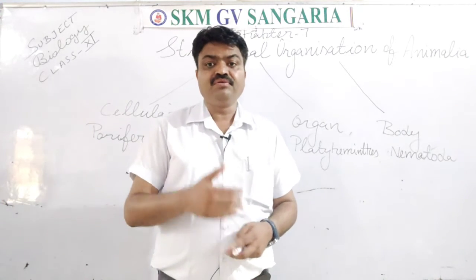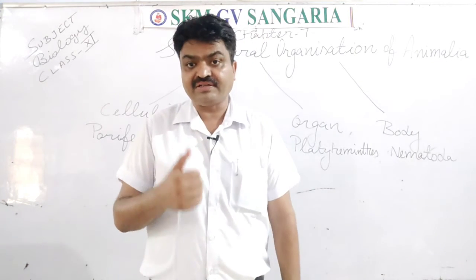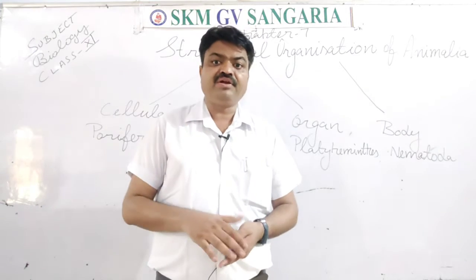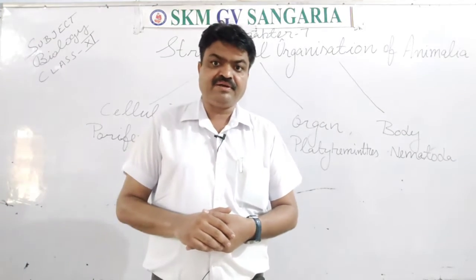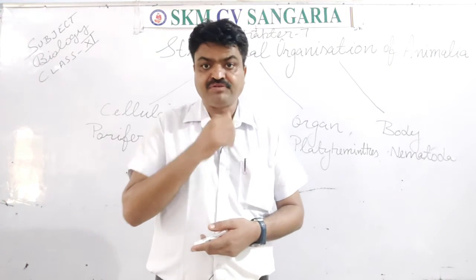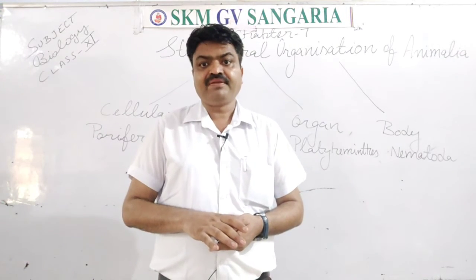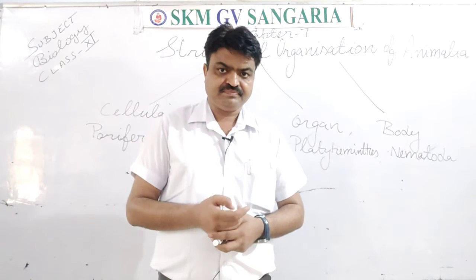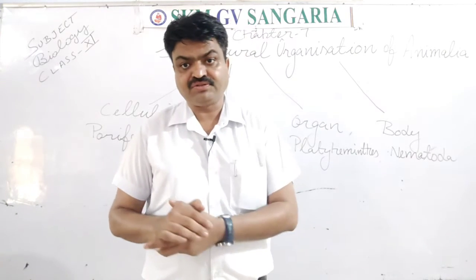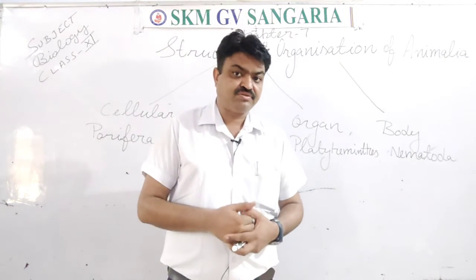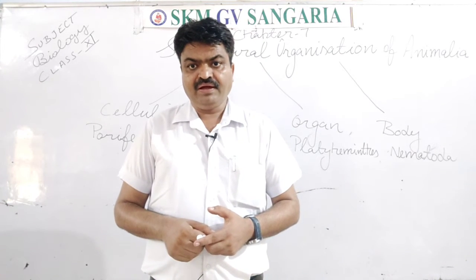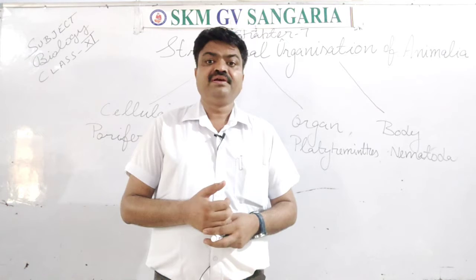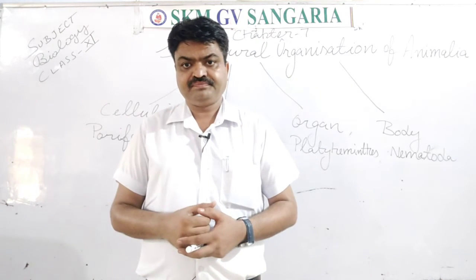Unstriated muscular tissue helps us in involuntary actions, and it is found in our alimentary canal. Inside our alimentary canal, which tissues are found, students? They are unstriated muscular tissue. And cardiac muscular tissue, students, is found in our heart, and it helps us in the pumping of blood.